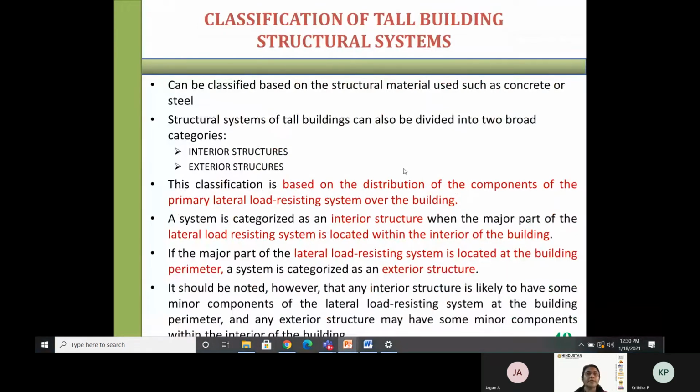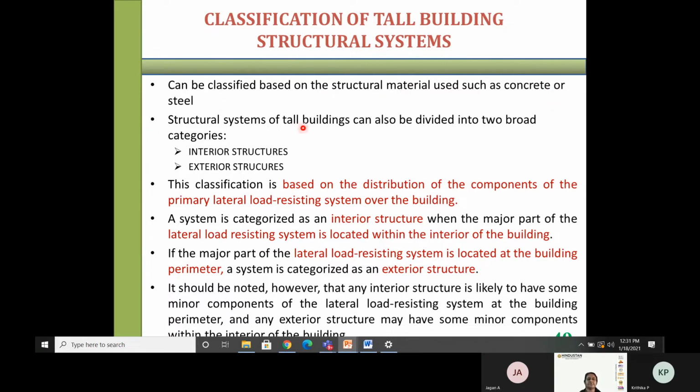Now, the classification of structural systems: how can the structural system be classified? It can be classified based on the structural material used, such as concrete or steel or composite, whatever it is.